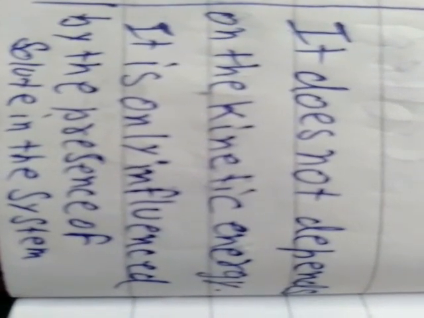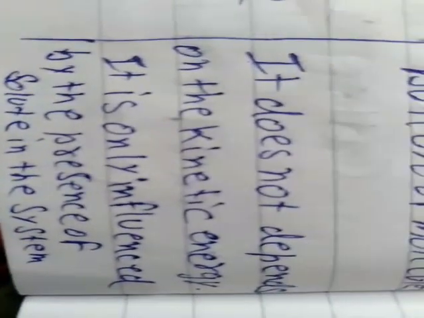How much solute is present in a particular system, only on that the osmosis process depends. Now let us take examples from our day-to-day life. Osmosis examples. What are the processes that usually take place during osmosis?